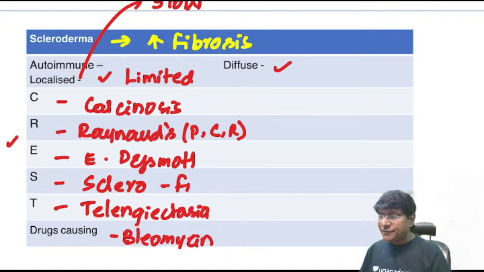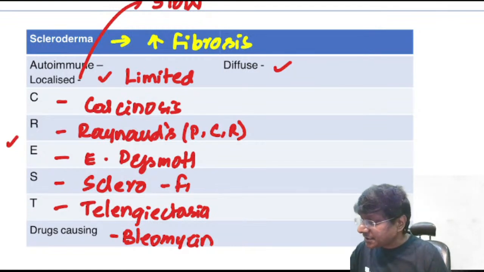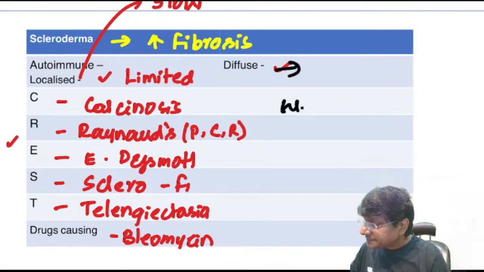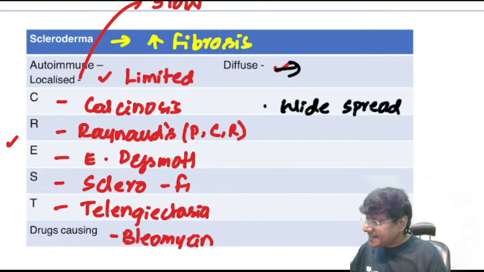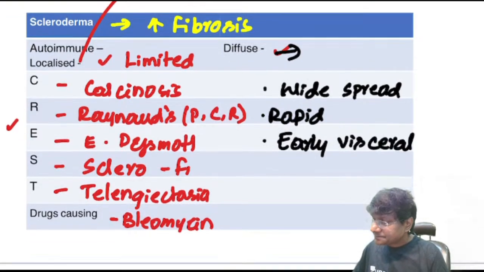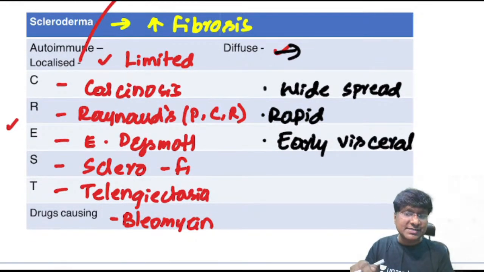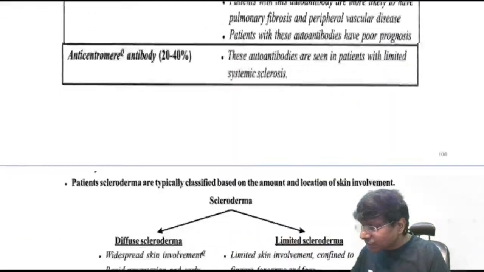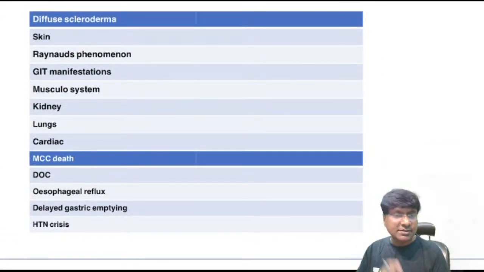Okay, then what is diffuse scleroderma? Diffuse scleroderma is where there is widespread skin involvement and there is rapid progression of the disease, and there will be early visceral organ involvement. Whereas in case of limited, what did we discuss? There will be late visceral organ involvement, whereas in diffuse there is early visceral organ involvement. Okay? Now let me quickly tell you about the diffuse scleroderma.